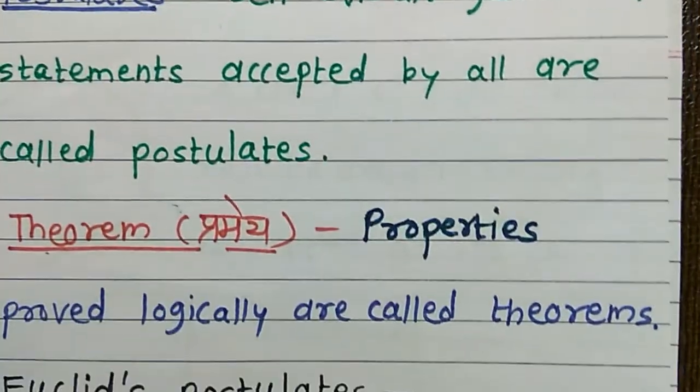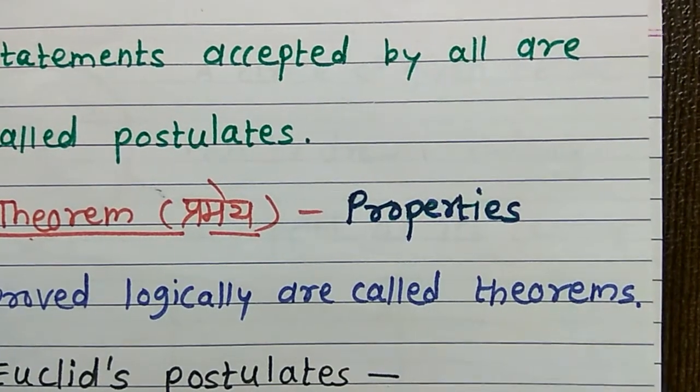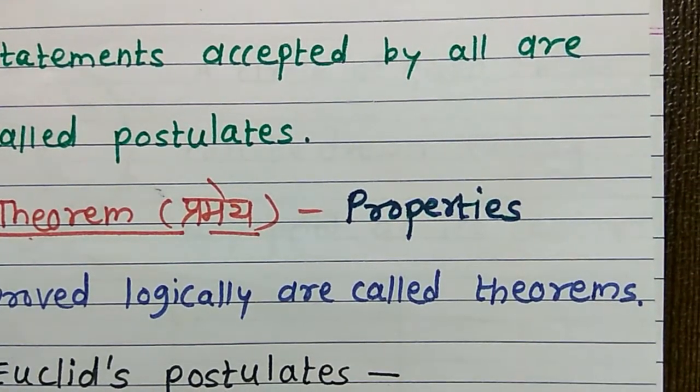With the help of postulates, we can prove some properties in geometry. Properties proved logically are called theorem.